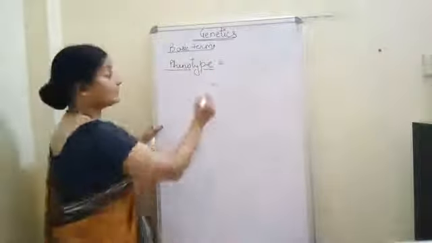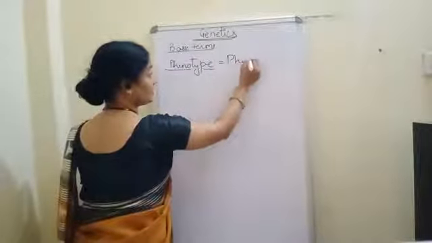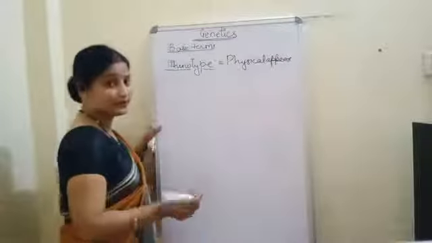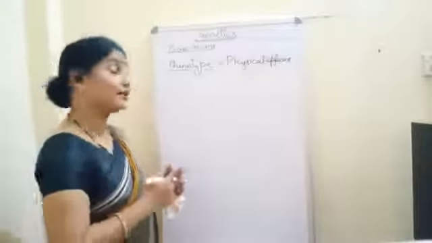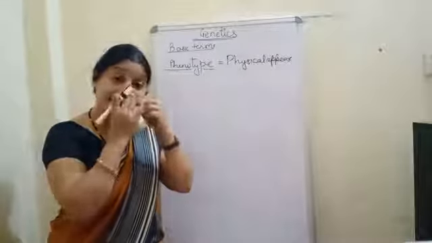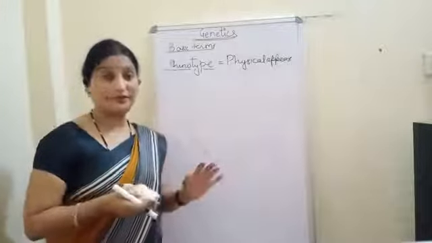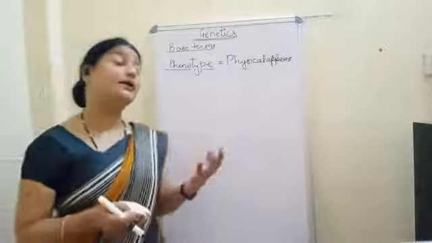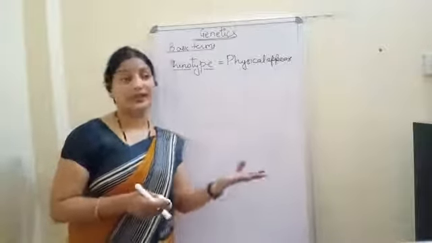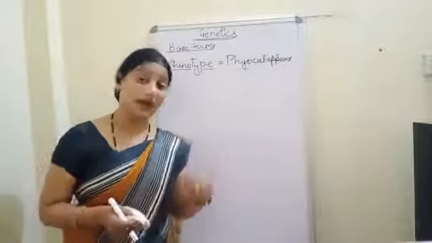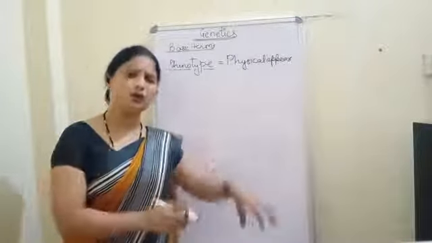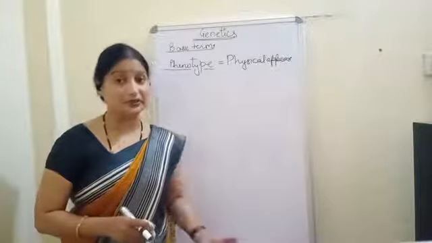Phenotype means the physical appearance of a character. If a plant is tall, then the height is the physical appearance. If the flowers of the plant are purple, then that color of the flower will be the physical appearance. If a person has brown eyes or curly hair, how they look will be their physical appearance.